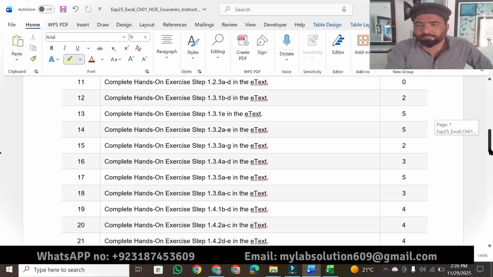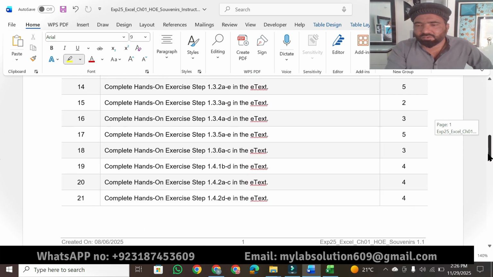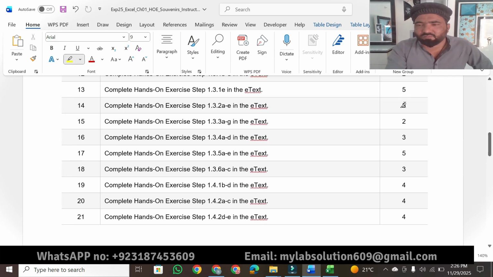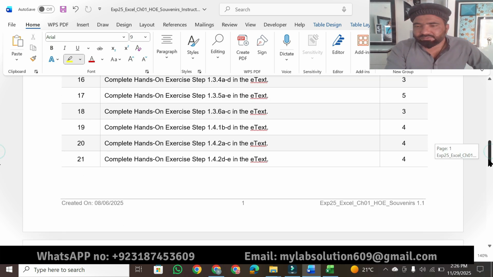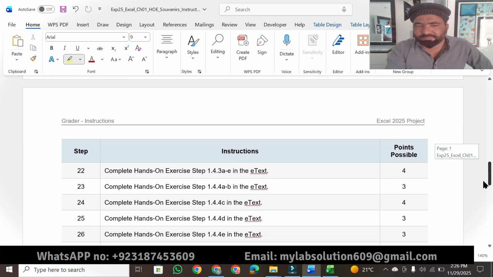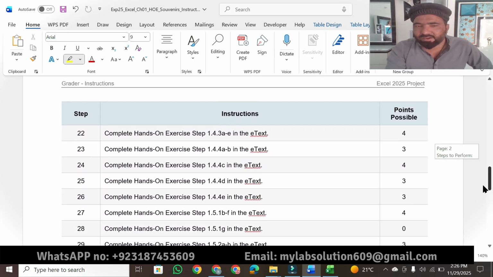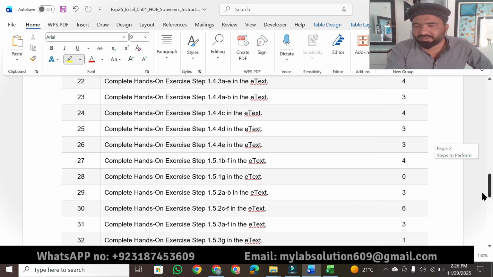Then there are many questions. Then there is again a 5 marks question here and here, so they are much more graded and more important. Question number 13 and question number 14. In the same way we will solve question number 22, 23, 24 step by step.